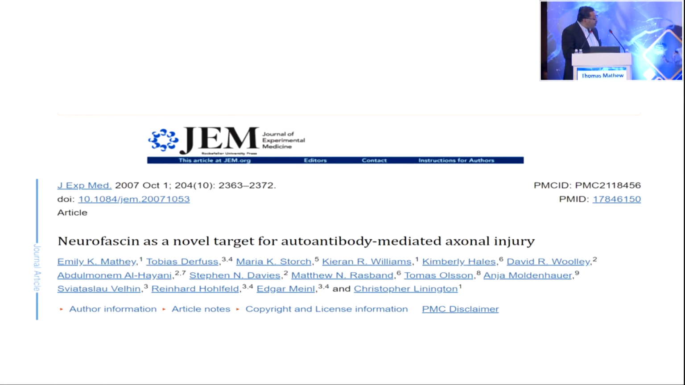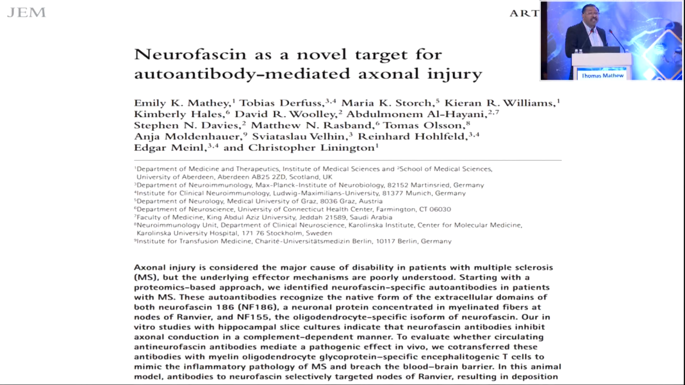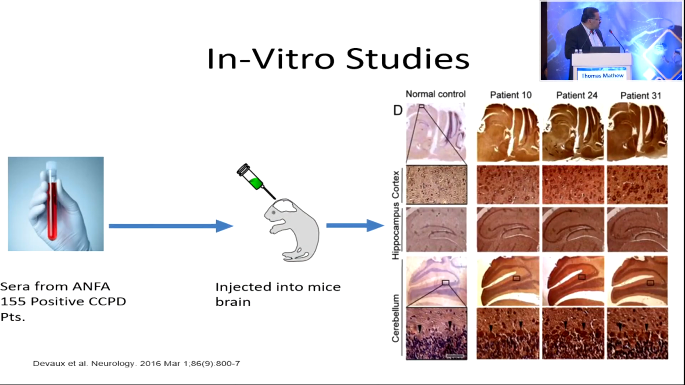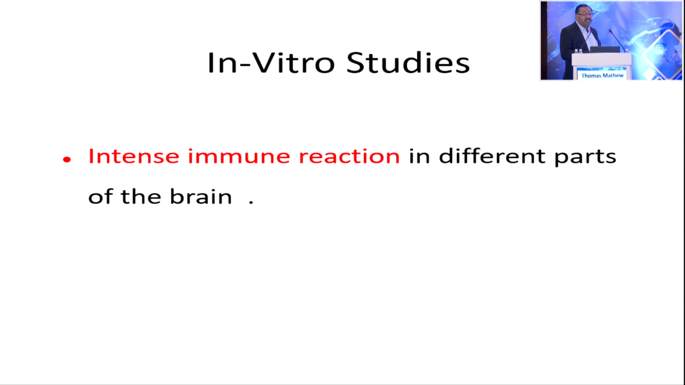And there's a wonderful paper on neurofascin as a novel target for autoantibody-mediated axonal injury by Mathey et al., which was published in 2007. They found that one third of MS patients have neurofascin antibodies, and then they took these antibodies and injected them into rat hippocampal slices, and they found that these antibodies cause conduction block. And also, Devaux et al. from CIDP patients took 155 antibodies and injected them into mice brain, and they found that these antibodies produce an intense immune reaction in different parts of the brain.